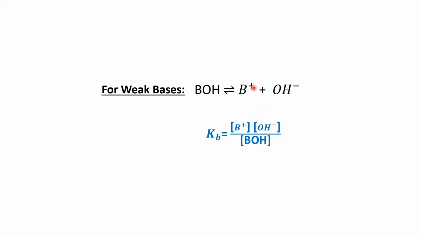Now, what are stoichiometric coefficients? Those are nothing but the multiples which are present for those concentrations. So here the multiple was 1, again here the multiple was 1, here the multiple was 1. So everywhere the raised-to term is 1, which we all know that we don't have to write. So this was about the equilibrium constants of acids and bases.